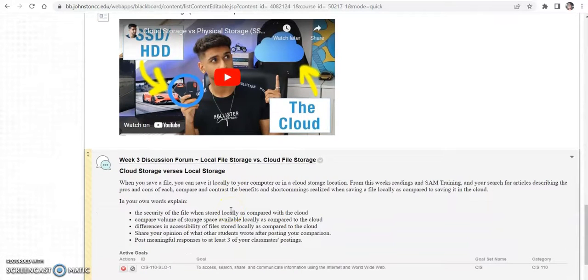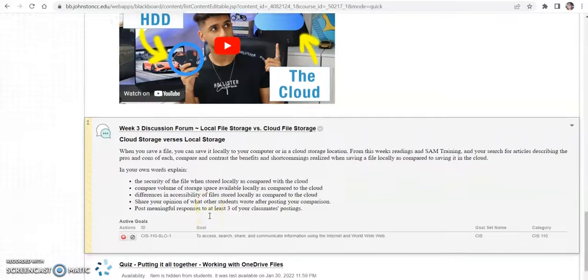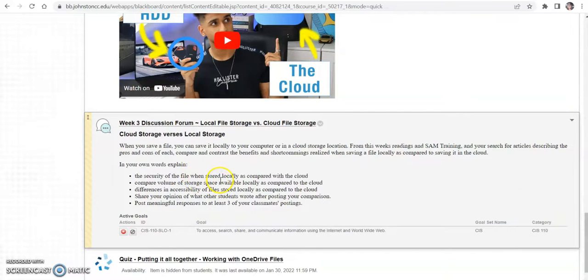Your discussion board for this week is going to be talking about cloud-based storage versus local file storage. Some of you might already be somewhat familiar with the 2 concepts. You can watch this video to learn more about it, and then you are also going to respond by creating a discussion board post, and in your own words, you need to respond to the following bullet points. Replies are required for 3 of your classmates. Also, please ensure that you use college quality writing again.